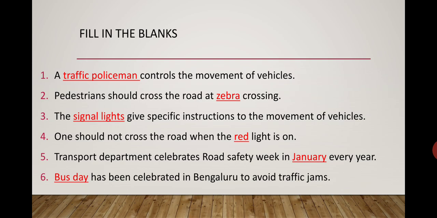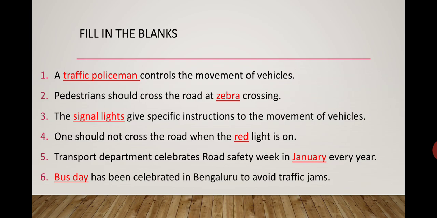Fill in the blanks. First, a dash controls the movement of vehicles. A traffic policeman controls the movement of vehicles. When you are coming to school, you might have seen near Ring Road there are traffic lights, and there will be a traffic policeman who will be controlling the movement of vehicles, so that there should be no traffic jam and there should not be any accidents. So a traffic policeman controls the movement of vehicles.